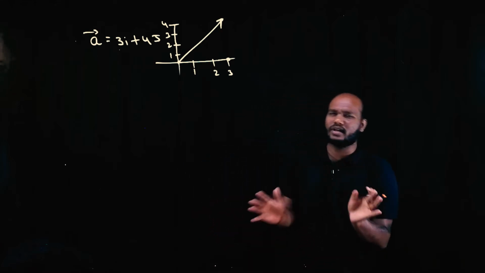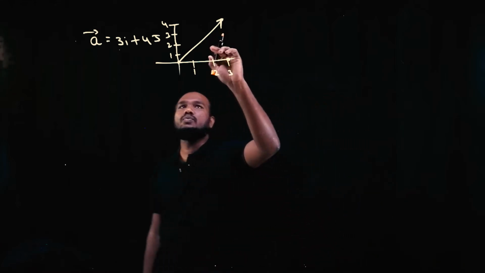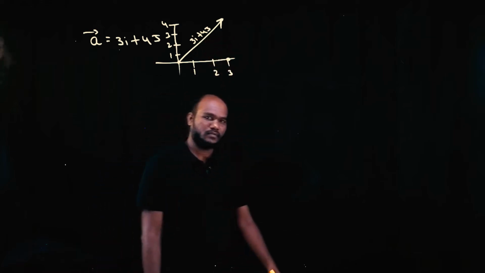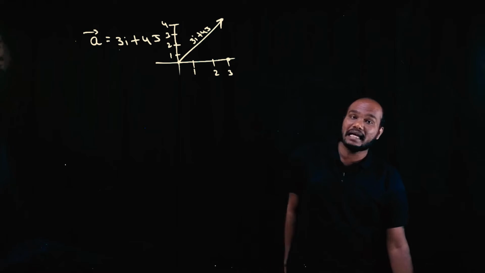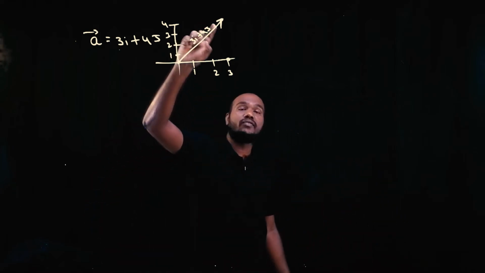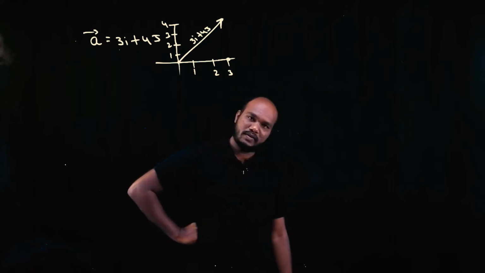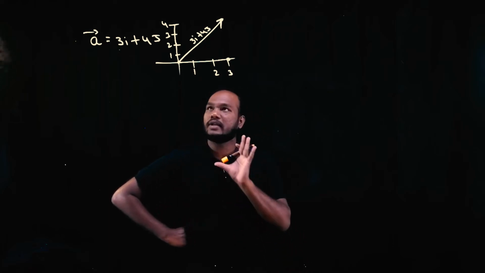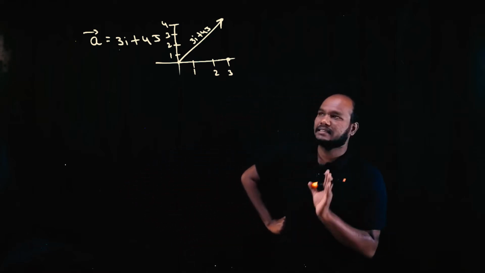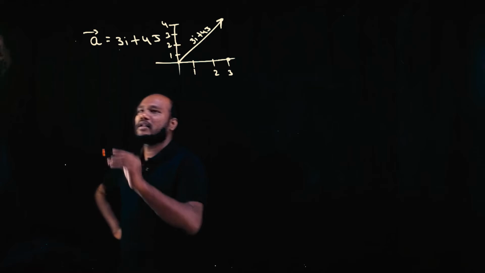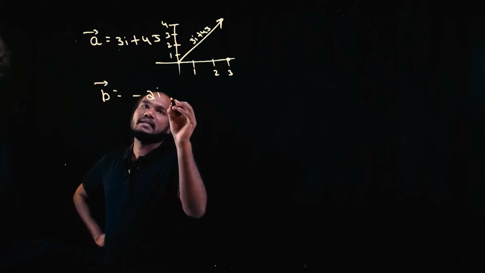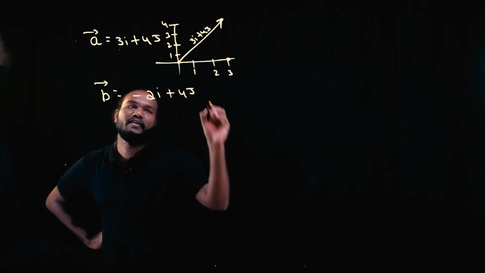You don't have to remember the word at all. You just have to know this vector is what? 3i plus 4j. This vector is 3i plus 4j. Is that okay? Is that fine? Can you solve? Can you think about this? Yes or no? Can you write this? And another example, if I write b bar is equal to minus 2i plus 4j. Can you draw this diagram?